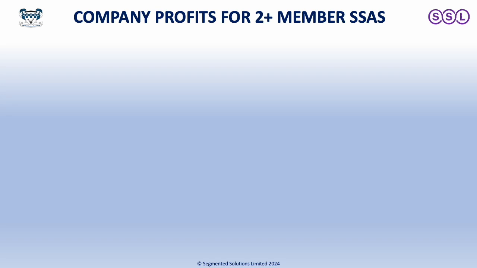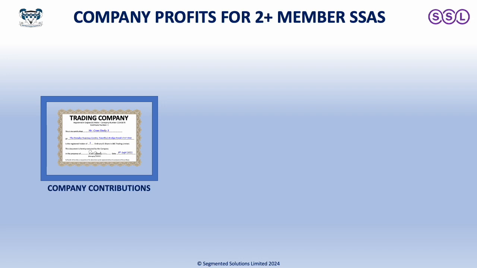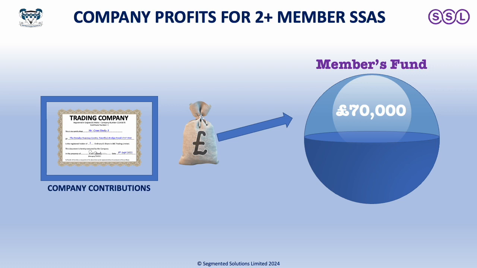Now let's move on to companies, because when it comes to companies and you've got a multi-person SSAS, two members or more, it's about the company in terms of its affordability and what's commercial. If your company makes 14 to 15 million pounds a year profit, putting some money into a SSAS, even if you put in more than the member's allowable maximum of 70,000, that's not going to affect the company from a financial perspective. So you need to sit down and say, what's commercial for the company in terms of setting money aside?